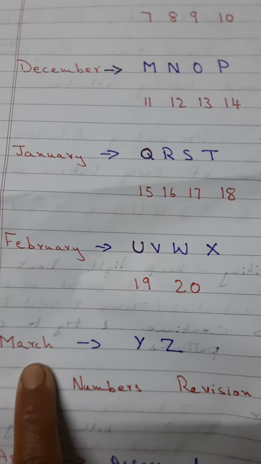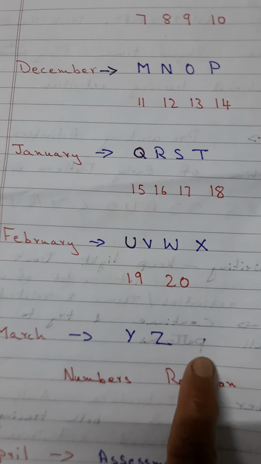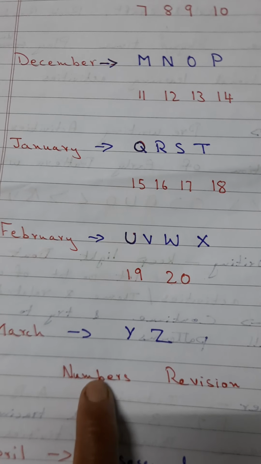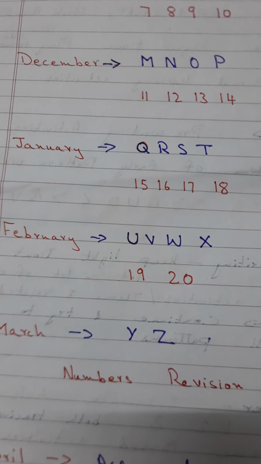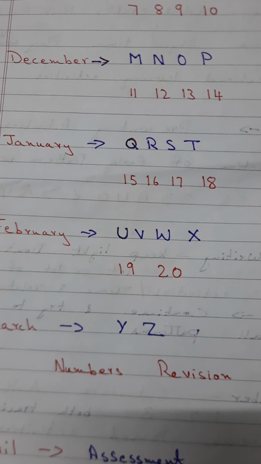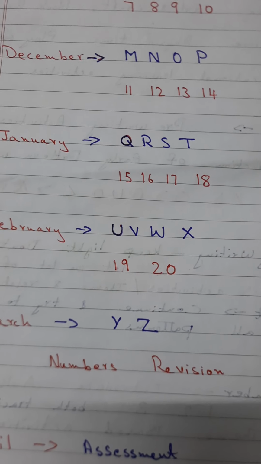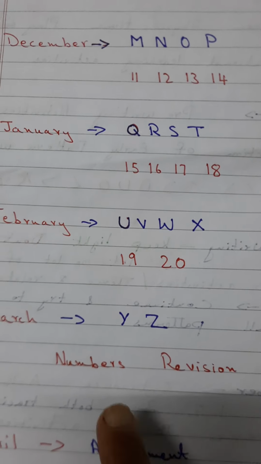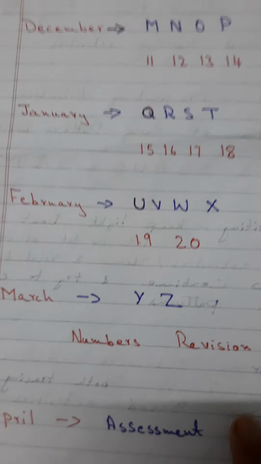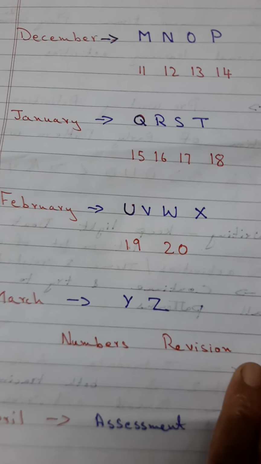In the month of March, Y and Z, and you can do number revision, like you can introduce various concepts. Then you can ask the child to write the numbers which you dictate, all those things you can give. And it is the same for English also.